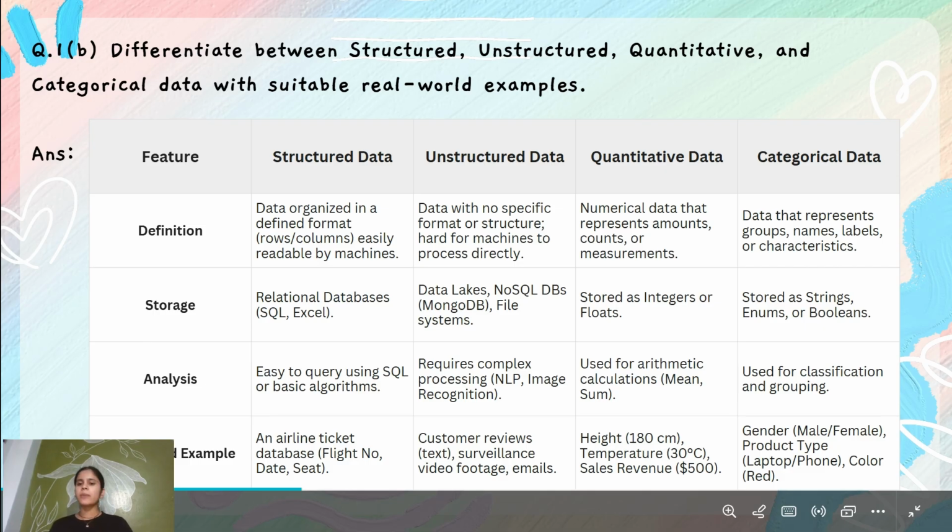Now, quantitative data is numerical data that represents amounts, counts, or measurements. It's stored as integers and floats, and it's used for arithmetic calculations like mean, sum, etc. Real world examples of quantitative data are height, temperature, sales revenue. And the last one is categorical data, data that represents group names, labels, or characteristics. It's stored as strings, enums, and booleans, and it is used for classification and grouping. For example, gender that can be male or female, a product type like laptop, phone, colors, etc.